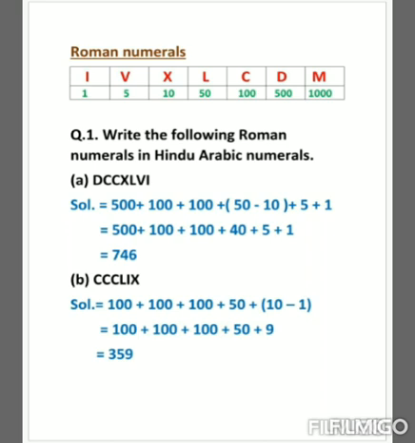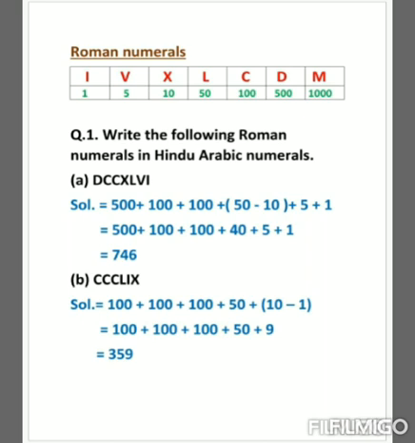Write the following Roman numerals in Hindu-Arabic numerals. So here we have to write down the value of Roman numerals in the form of Hindu-Arabic numerals. See the first one, DCC XL VI. Now see the solution. 500, the value of D, plus 100, the value of C, plus 100, again the value of C. Now you can see here we have XL written together.